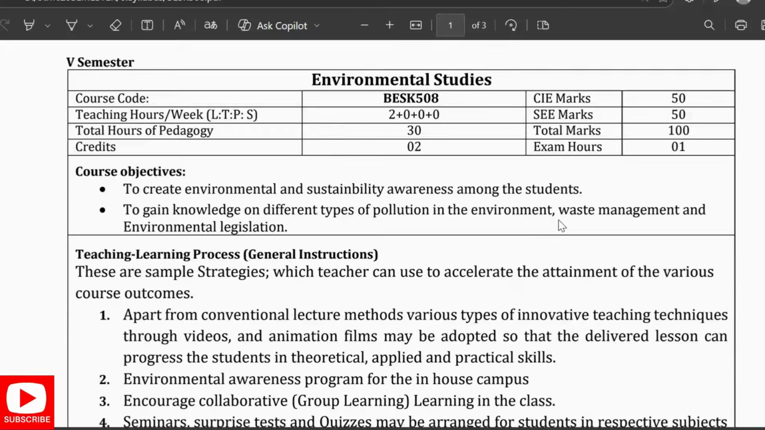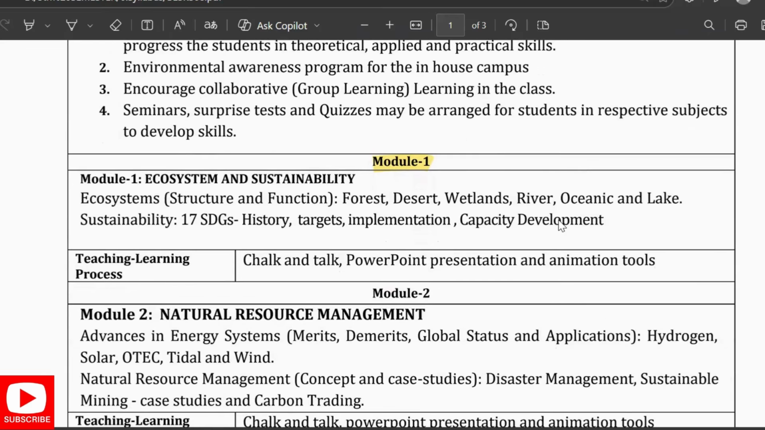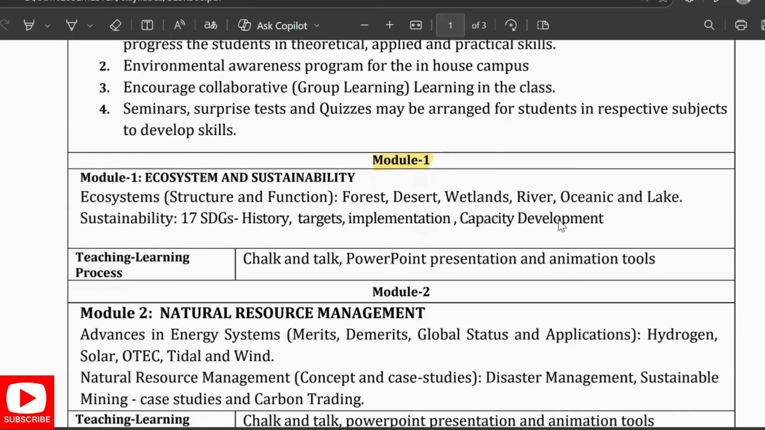This is 5th semester's subject Environmental Studies. This code is BESK508 with a credit of 2, and for this we are discussing the module 1 questions in this video. Module 1 includes ecosystem and sustainability with the structure and function of ecosystem, which includes forest, desert, wetlands, rivers, oceanic and lake. Sustainability, 7 SDGs, history, targets, implementation, capacity development. So we'll go through the MCQs related to these topics.